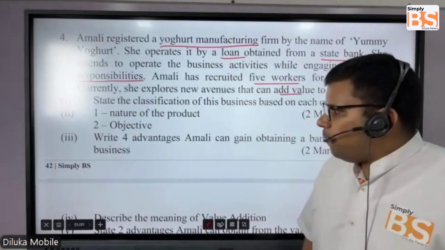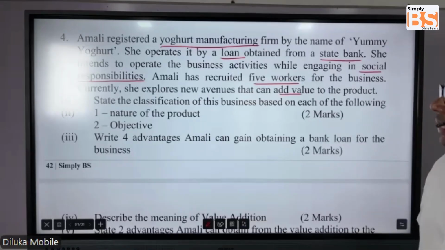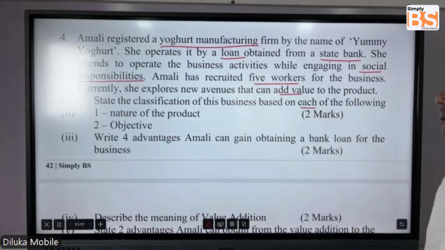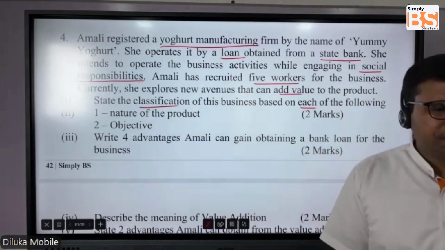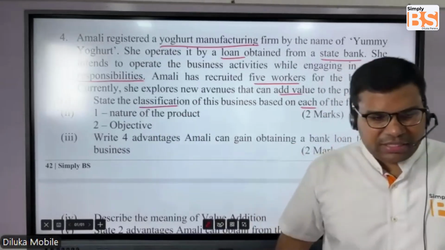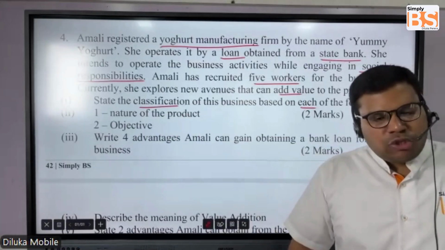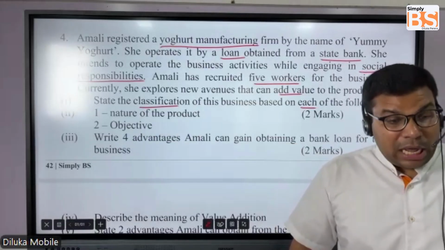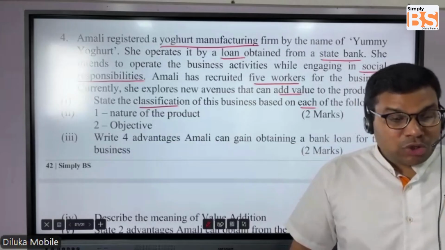Now, the first question that they are asking: state the classification of this business based on each of the following. They are asking for the classification of the business. We all know how to classify business because we discussed classifying businesses based on different bases: based on the nature of production, the production sector, the size, the motive.